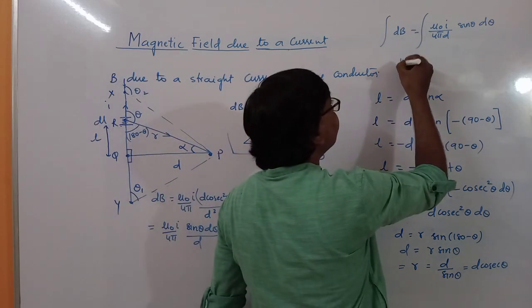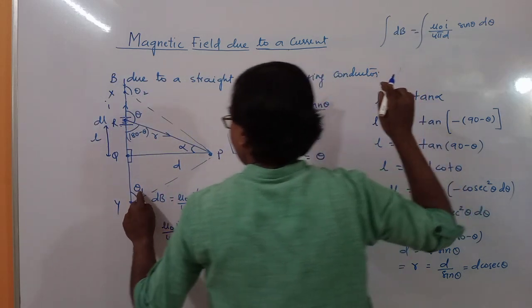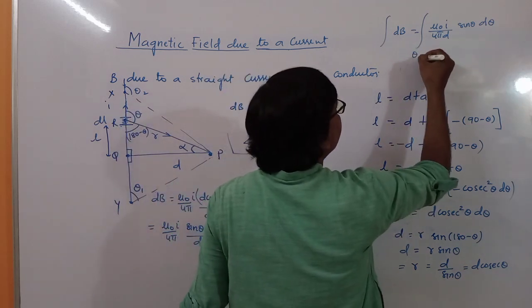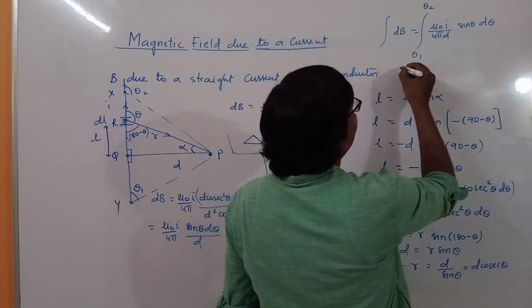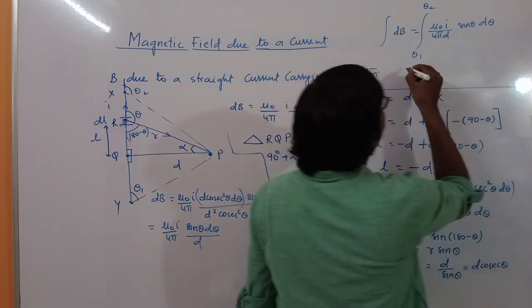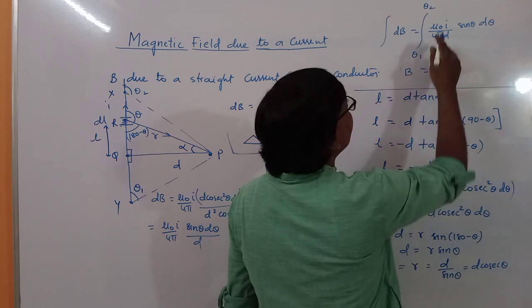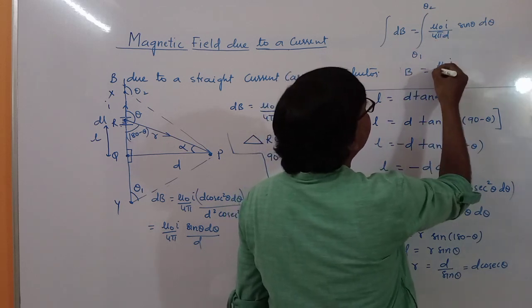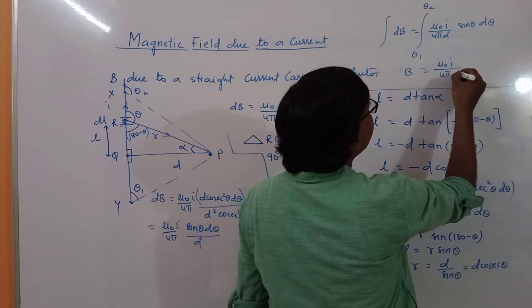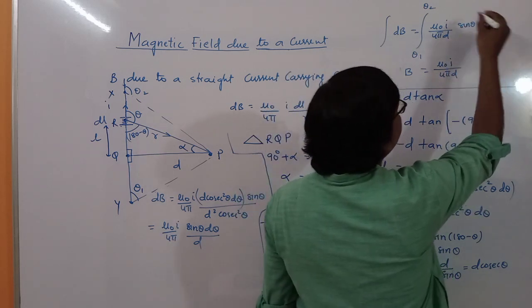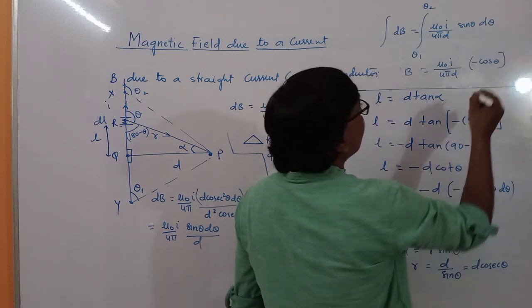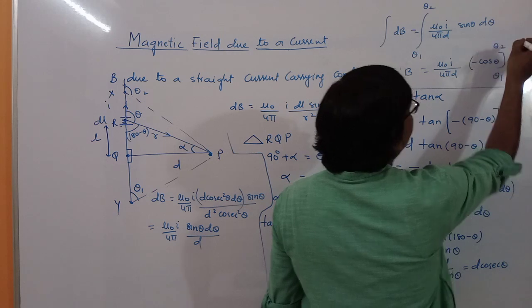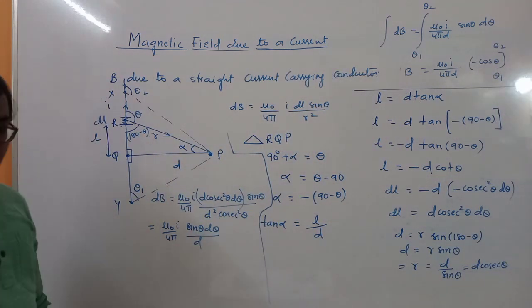So here B, limits of integration from theta 1 to theta 2. This is theta 1, this is theta 2. So B will be equal to mu naught I by 4 pi D times the integration of sin theta d theta, which is minus cos theta, with limits theta 1 to theta 2.